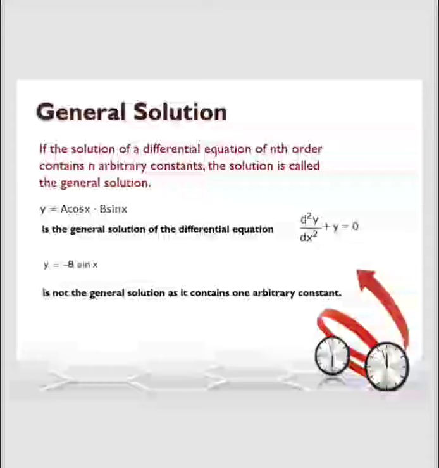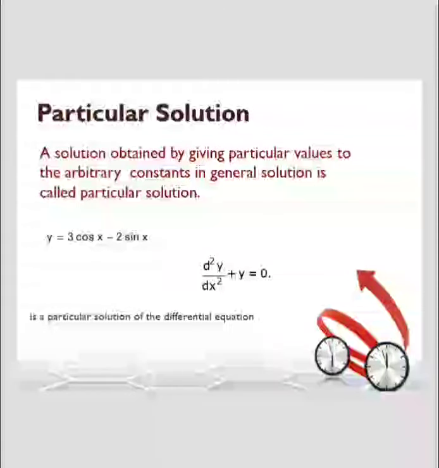So it is a general solution of a differential equation. And here there is only one arbitrary constant, so it is not a general solution. When we have n arbitrary constants, that's when we get a general differential equation. Next, particular solution.